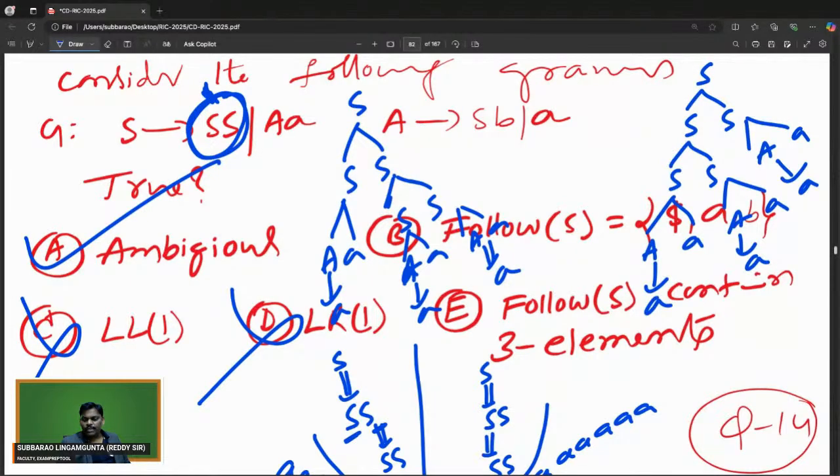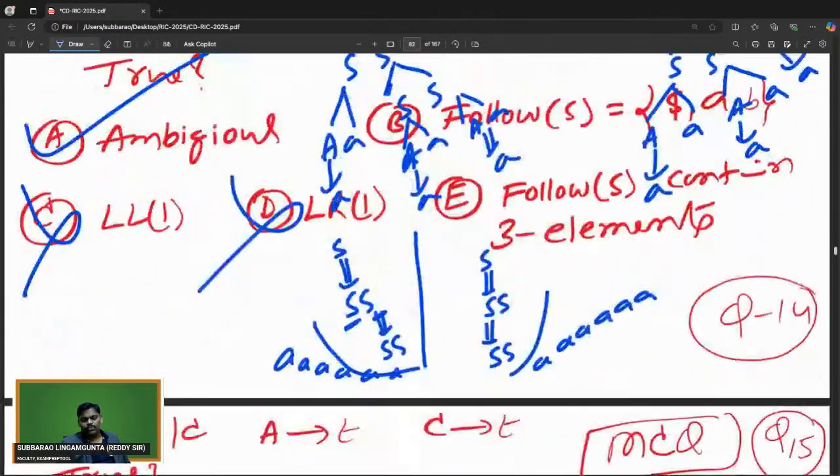Through experience I'm saying, if you see recursion like SS, A goes to AA, S goes to SS, side by side, there may be a possibility. Many grammars I've seen. I cannot say it is compulsorily ambiguous, but through experience, with recursion and double S, there may be a chance of ambiguity, so please be careful.